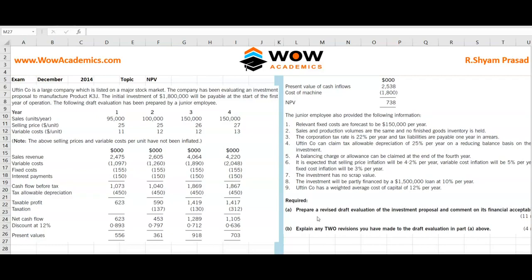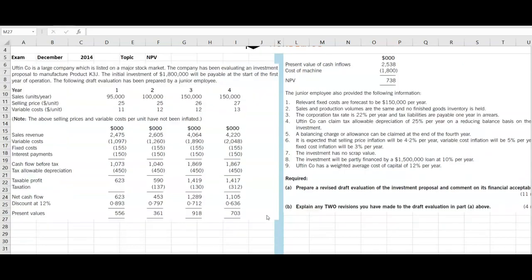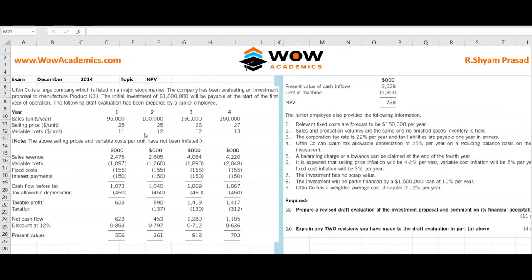We are not going to work out this problem, it will take a very long time. What we'll do is we'll just spot the various types of errors that are there in this question. Okay, so we'll start. Uftin Co is a large company which is listed on a major stock market. The company has been evaluating an investment proposal to manufacture a product. The initial investment is 1.8 million, payable at the start of the first year of operation, that is the 0th year. The following draft evaluation has been prepared by a junior employee.